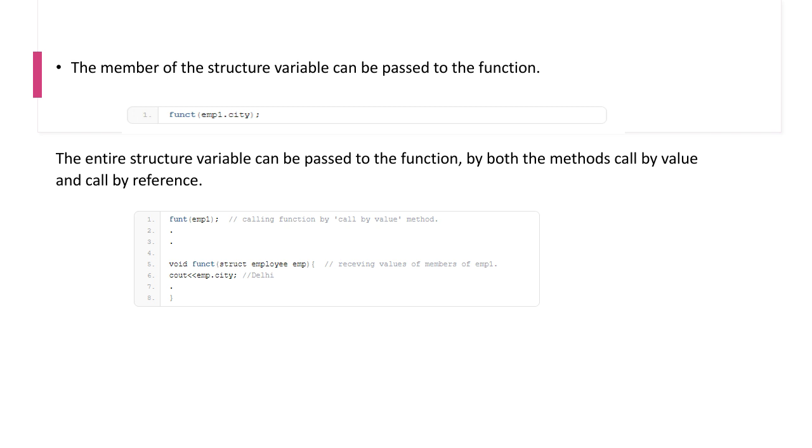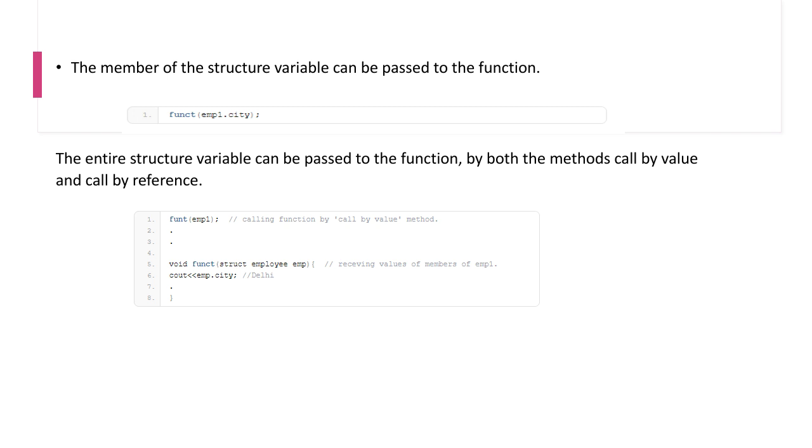Here the change to the value of the member of the structure will not reflect outside the function, as the variable is passed by call by value method, isn't it? We cannot modify anything inside emp. Suppose I want to change the city of it, emp.city, it will not reflect outside this function at all.